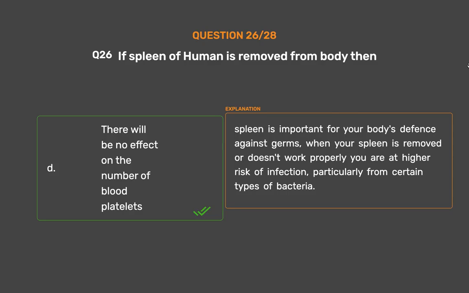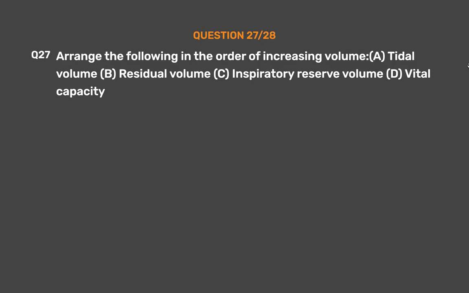Spleen is important for your body's defense against germs. When your spleen is removed or doesn't work properly, you are at higher risk of infection, particularly from certain types of bacteria. Question number 27. Arrange the following in the order of increasing volume.